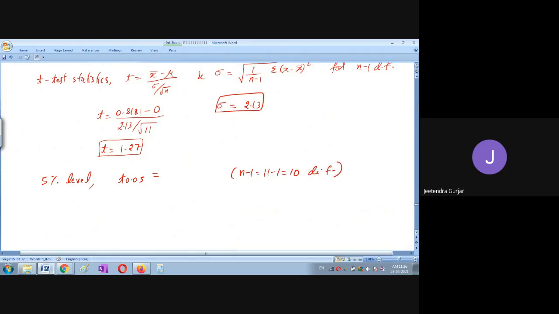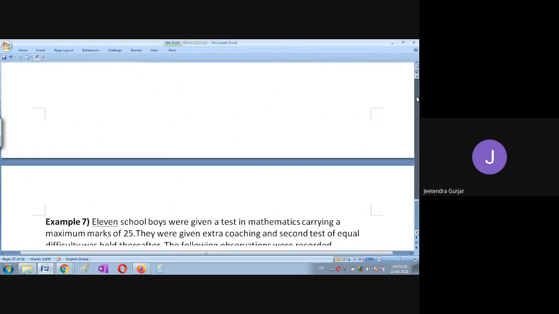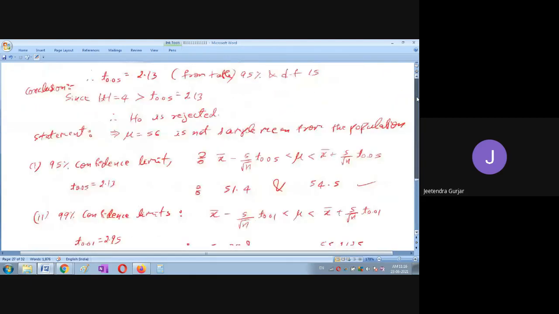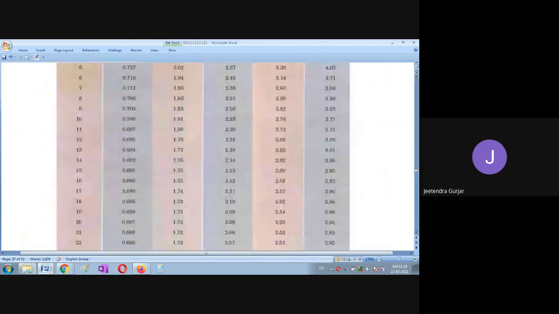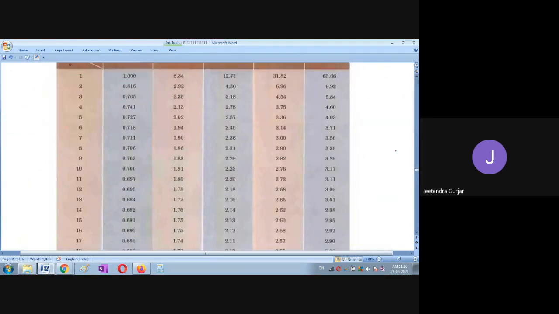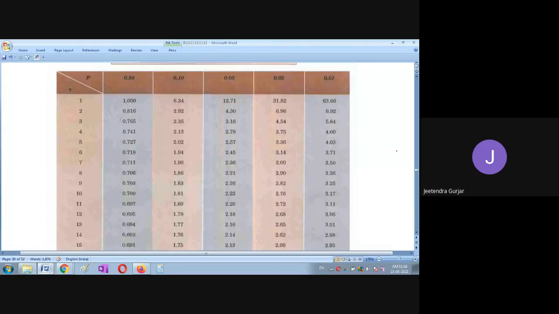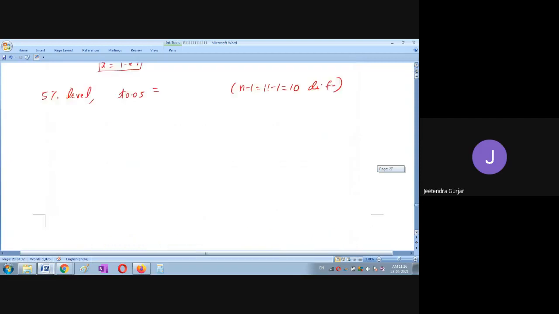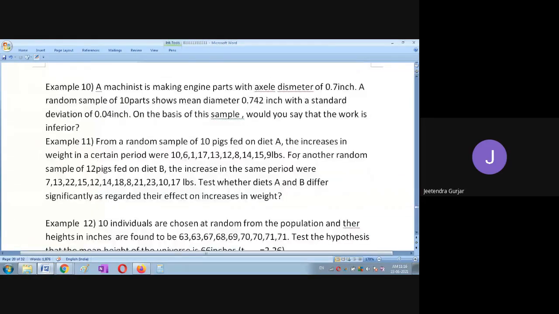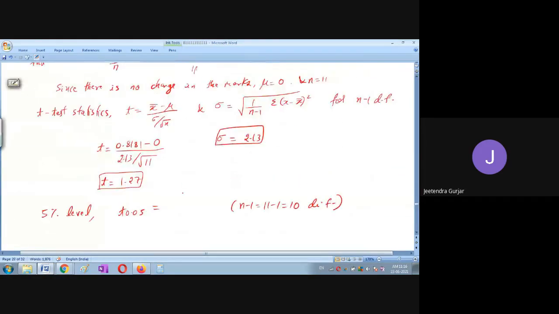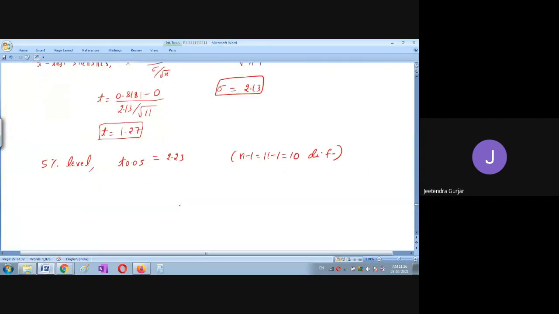Can anybody tell me, using the table, what is T 0.05 for 10 degrees of freedom? 2.23. Yes, very good. Everyone please use the table correctly.